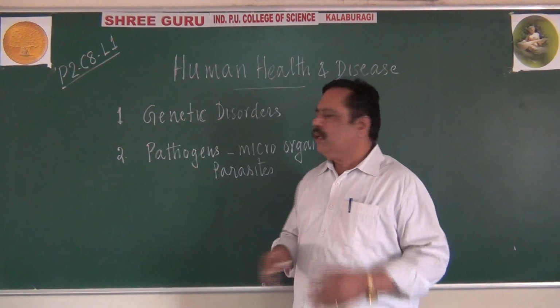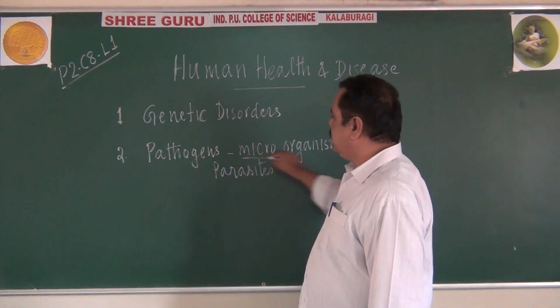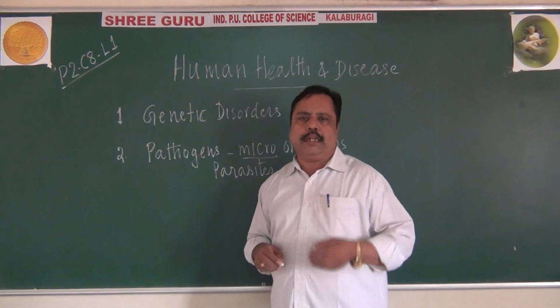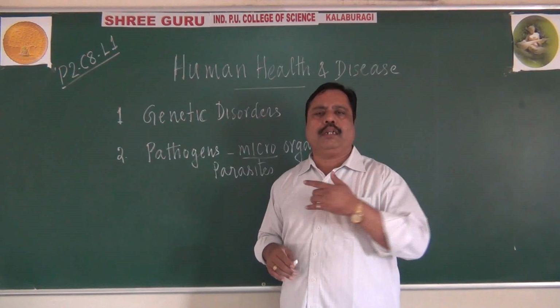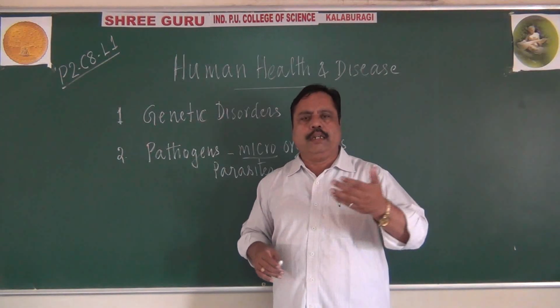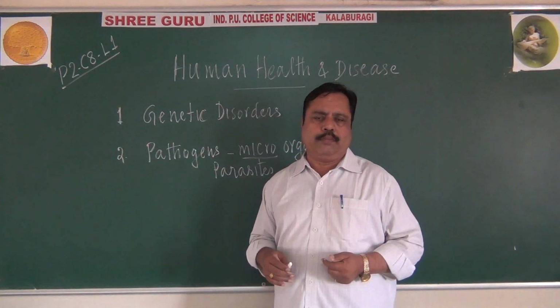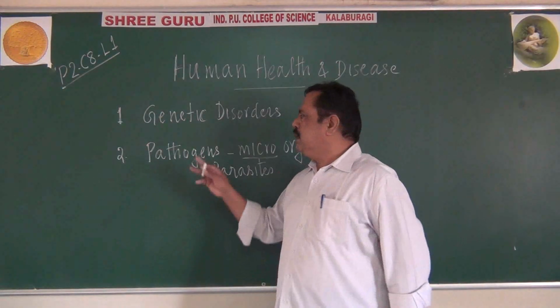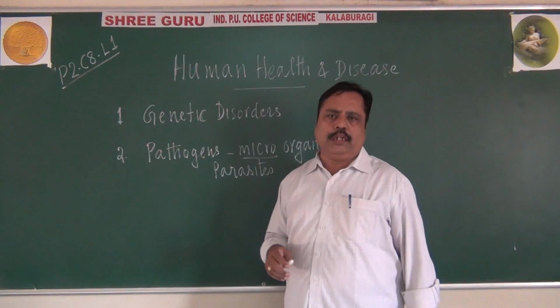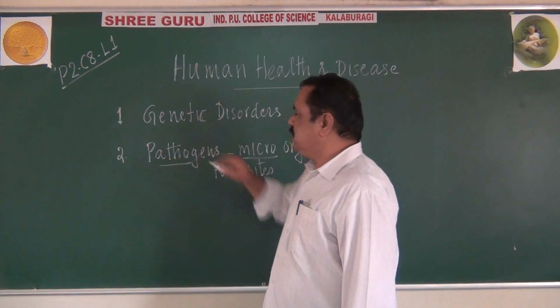These pathogens can be bacteria, viruses, or worms like helminth worms. Even some flies and amoeba-like protozoans may also act as pathogens. They are called pathogenic diseases.